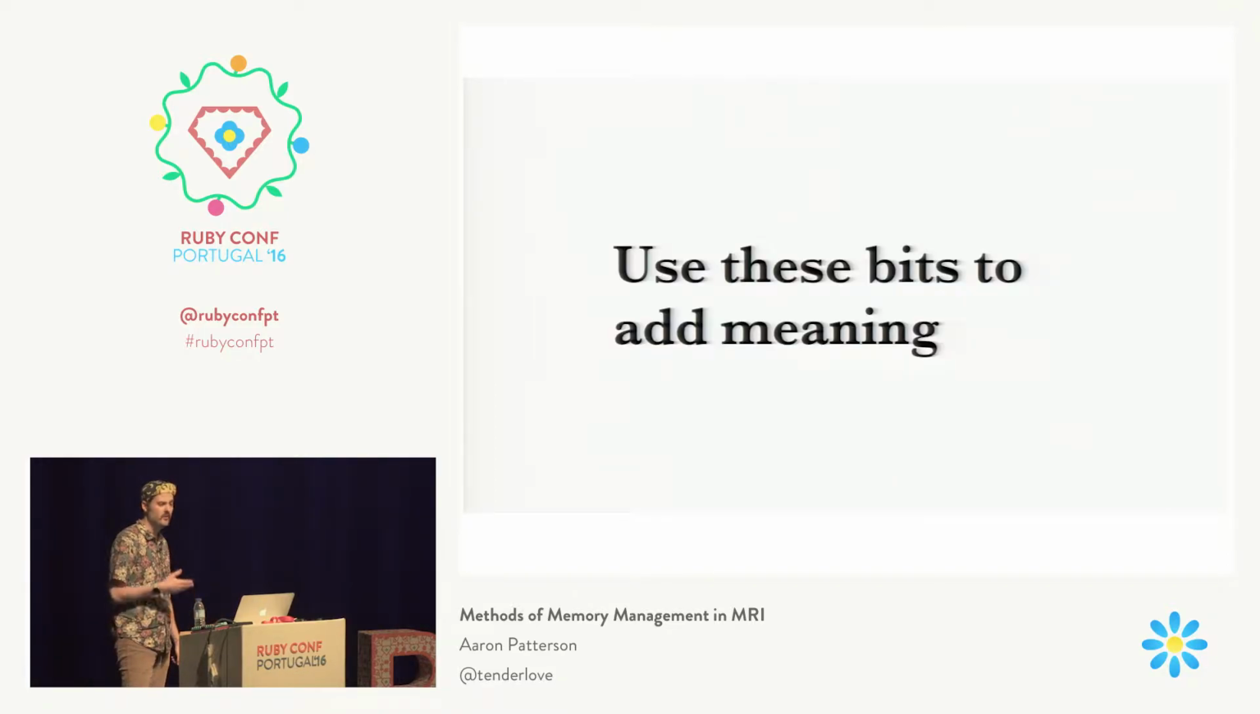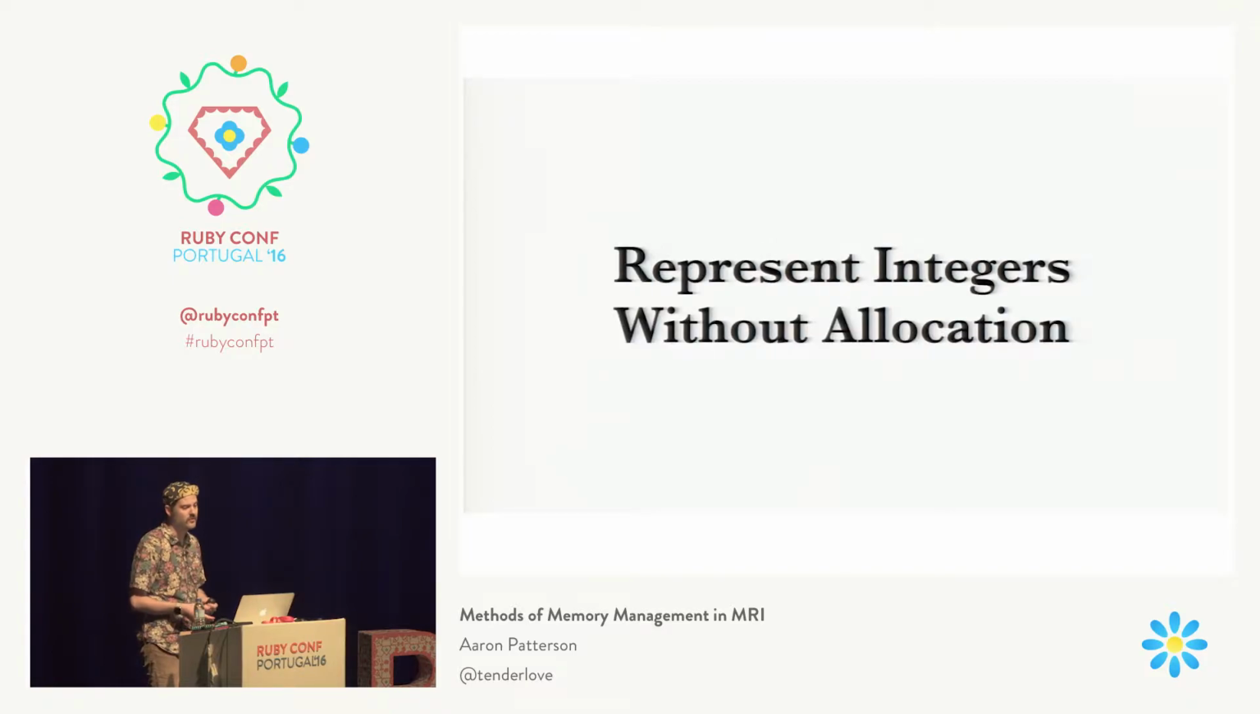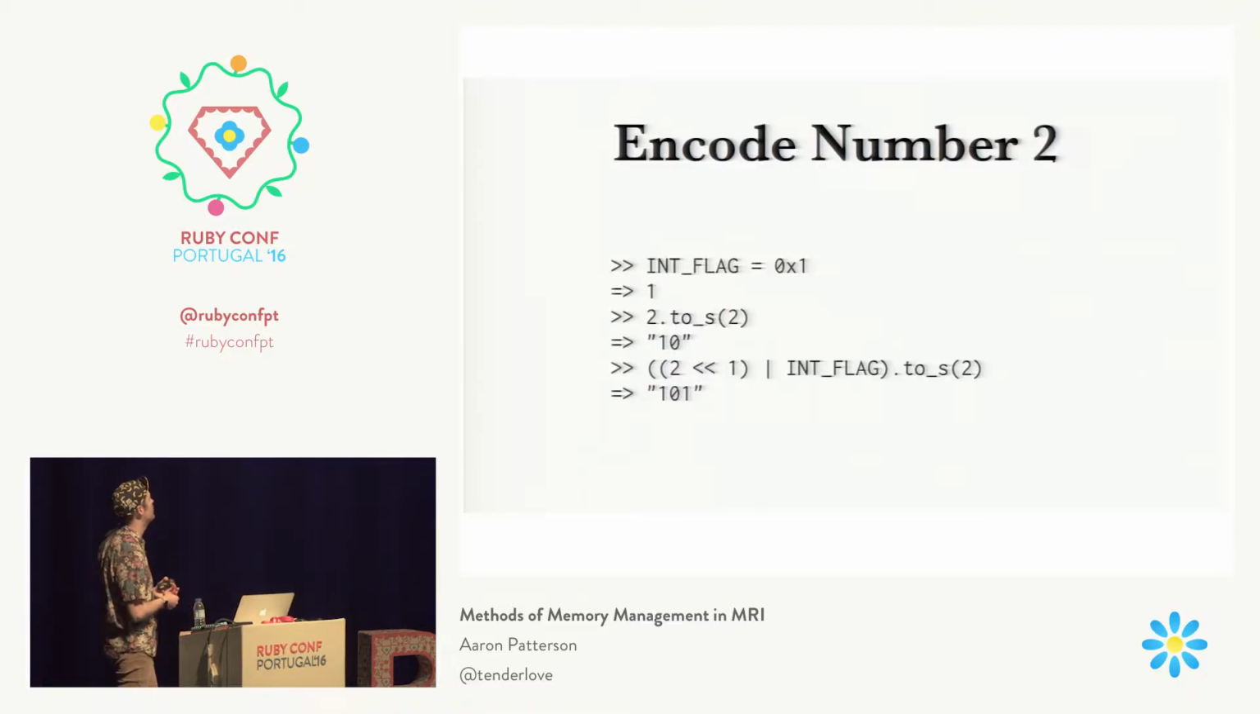We can represent integers without allocation. So the way that we would do that is, let's say we encode the integers into binary, and the way that we encode them is, for example, we're going to encode the number 2. We have a flag which is 1. That's going to be our last bit. We take 2 and we convert it to binary, and you see that 2 is 1, 0 in binary. And then we shift that left 1, and then we add our integer flag.